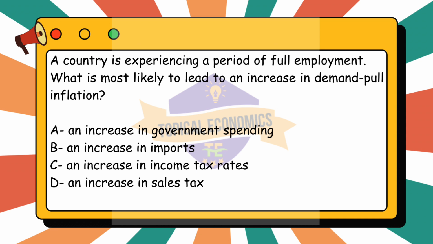In a situation where a country is already experiencing full employment, demand pull inflation occurs when aggregate demand in the economy exceeds the economy's productive capacity, leading to upward pressure on prices. Now, let us analyze the impact of each option in this context. Option A. An increase in government spending directly increases aggregate demand. If the economy is already at full employment, this will lead to further upward pressure on demand, and since the economy cannot produce more goods and services, due to full employment, prices are likely to rise. This is the classic case of demand pull inflation, where demand outstrips supply, causing inflation.